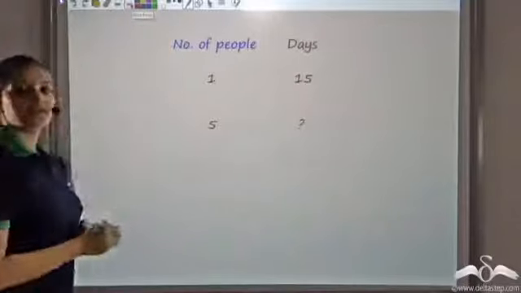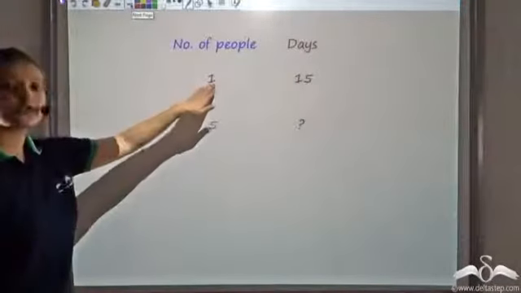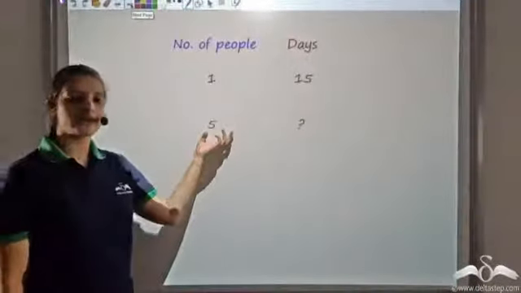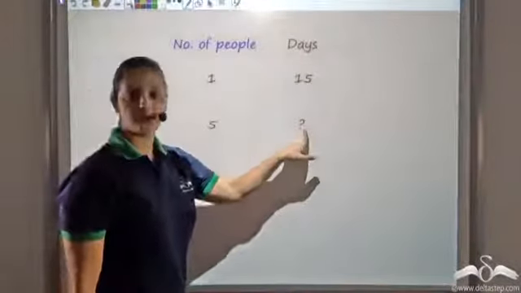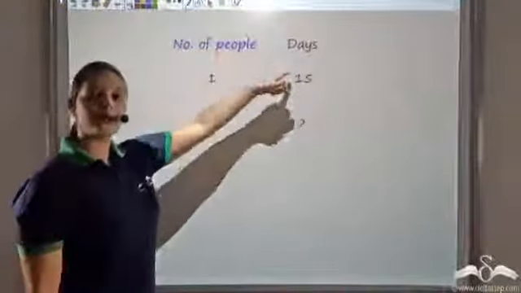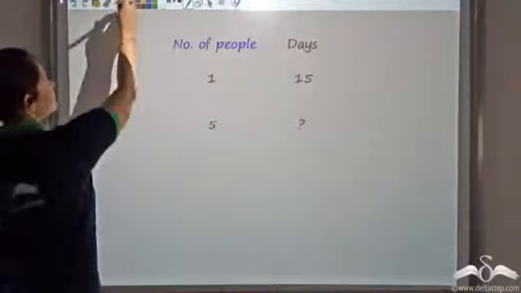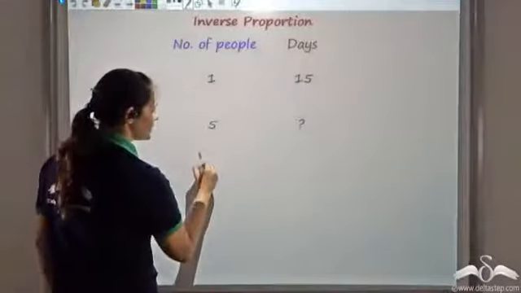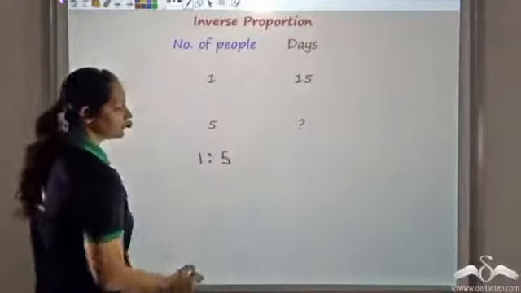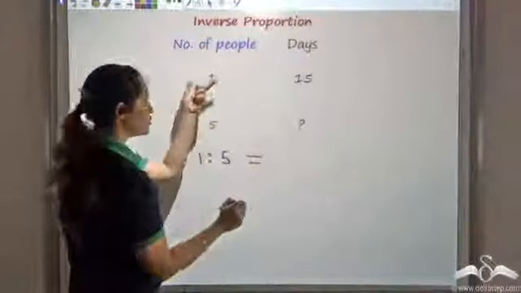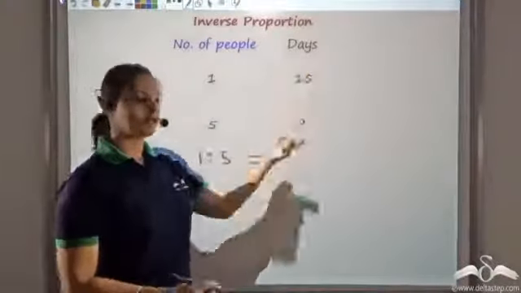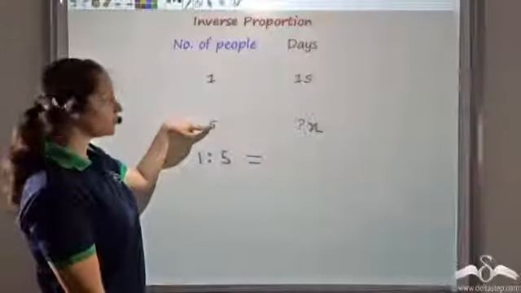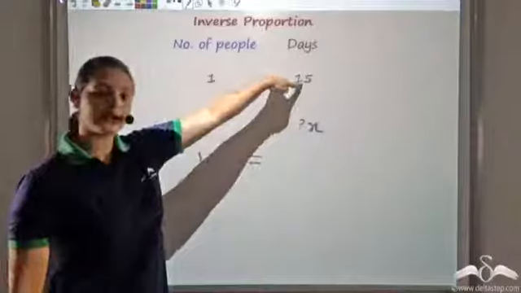Now let us come back to the question we had started with. Raghav was going alone and he had food that was sufficient for him for 15 days. 4 friends join him, so there are 5 people now. How many days will the food last? Now we know that number of people and days are in inverse proportion. Since they are in inverse proportion, I can write here that 1:5 would be equal to inverse of this ratio. So if the unknown is x, now 1:5 would be equal to the inverse ratio, which is x:15.